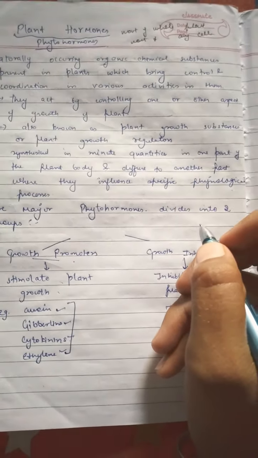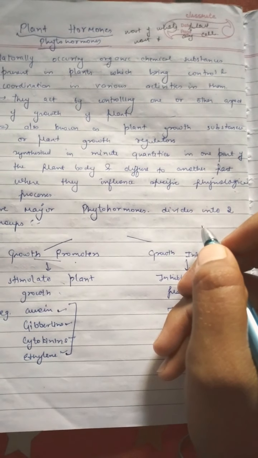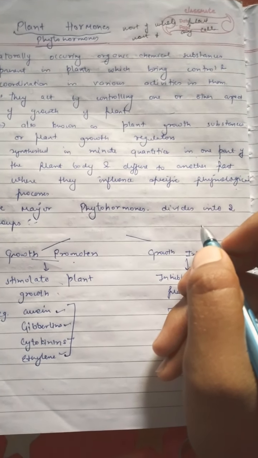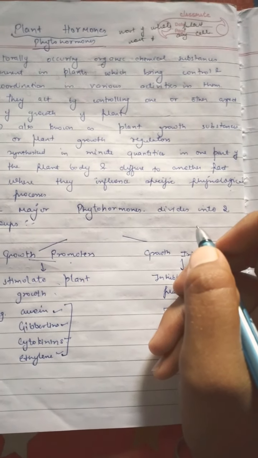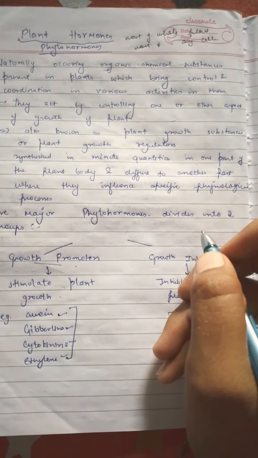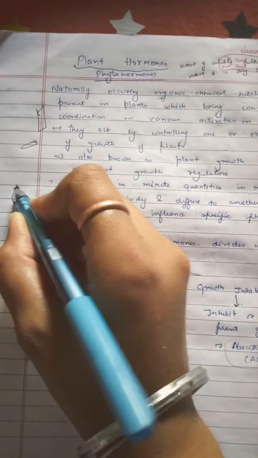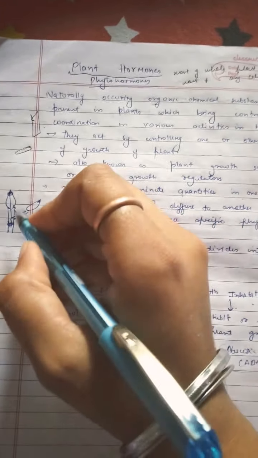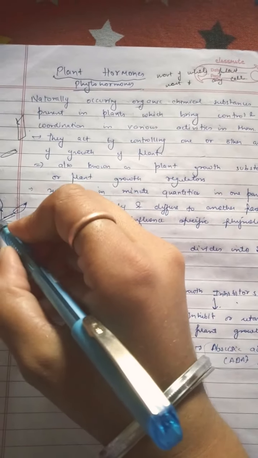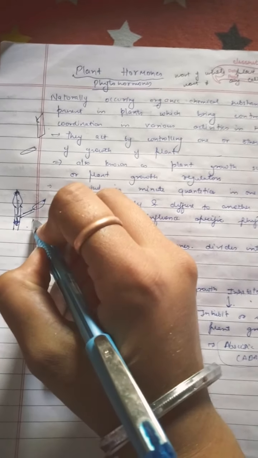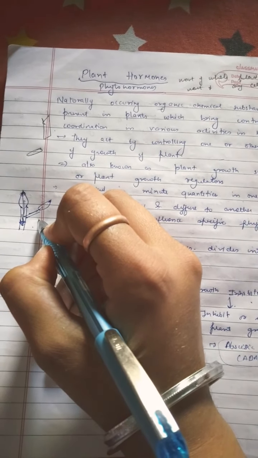These are synthesized in minute quantity in one part of the plant body and diffused to another part where they influence specific physiological processes. For example, if they are formed in the tip of one leaf, it will transport to other leaf, to the stem, and perform its physiological functions for which it is destined.